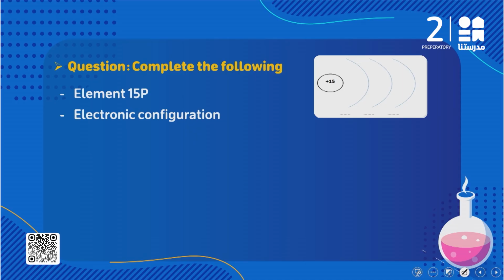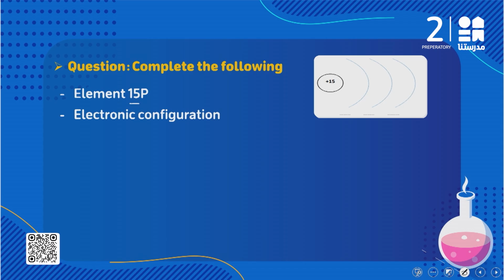اوكي. Question, a new question here. You have to complete the following. هو مديني element P وقال لي الatomic number بتاعه is 15. Okay. The first question here he asked me to make the electronic configuration for this element.